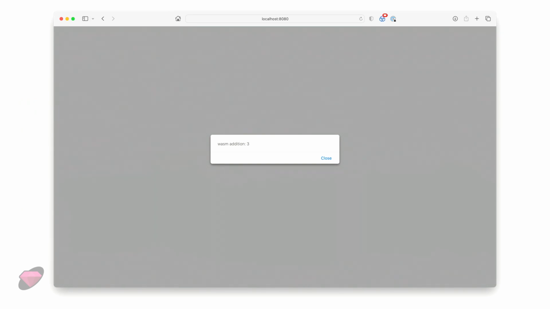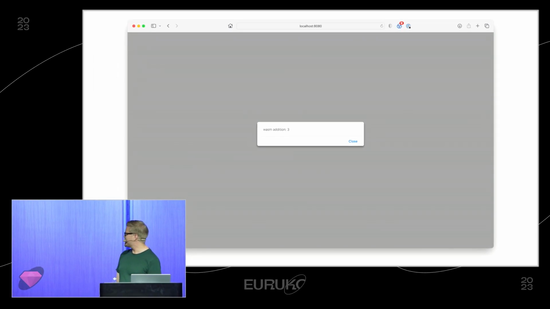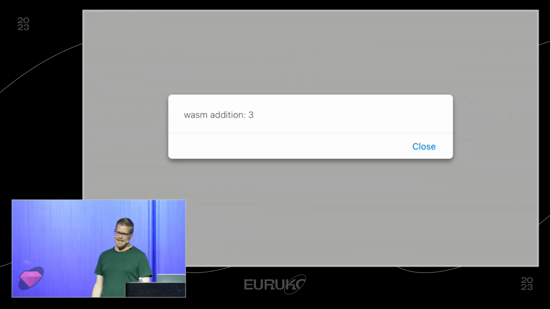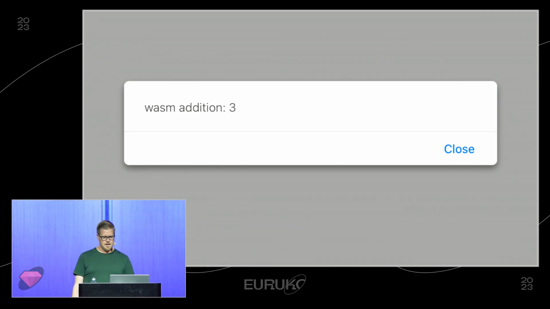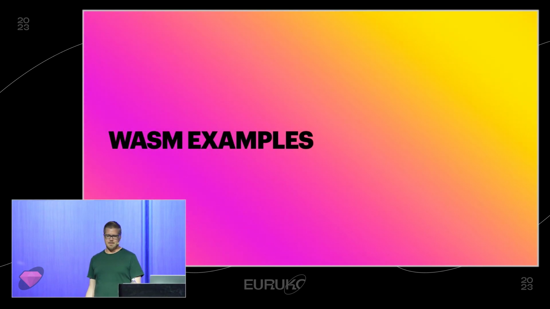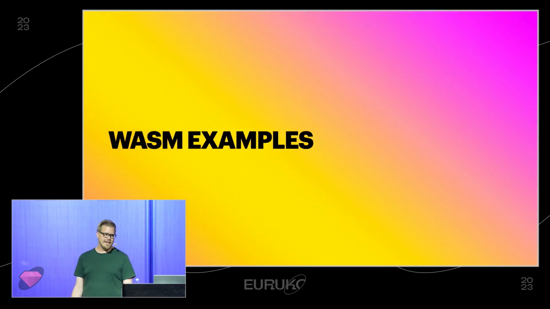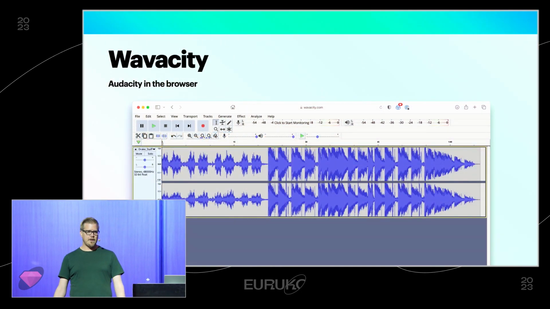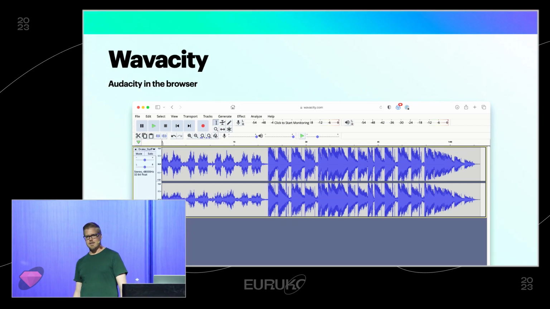And we get this very exciting page. And we do, in fact, get, now we know that 1 plus 2 equals 3. And it was very high performance. Yeah, that's sort of a stupid example, but the sort of things that WASM enables in the browser are kind of exciting. For example, Wavacity, which is a WebAssembly port of Audacity.